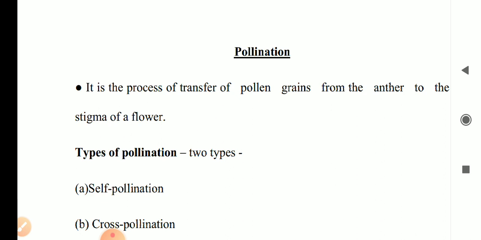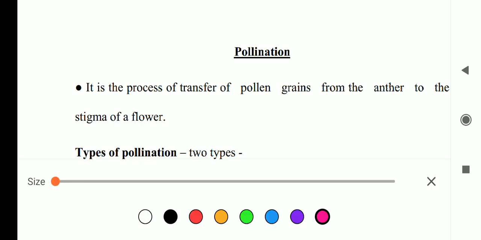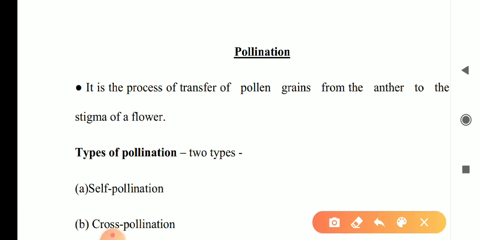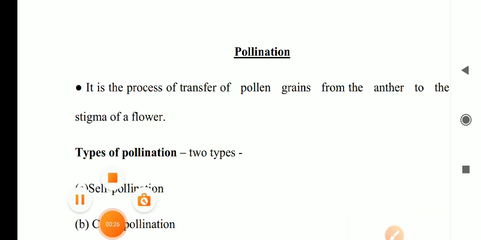Today we will discuss a very interesting and very important chapter topic, pollination. The topic is pollination.